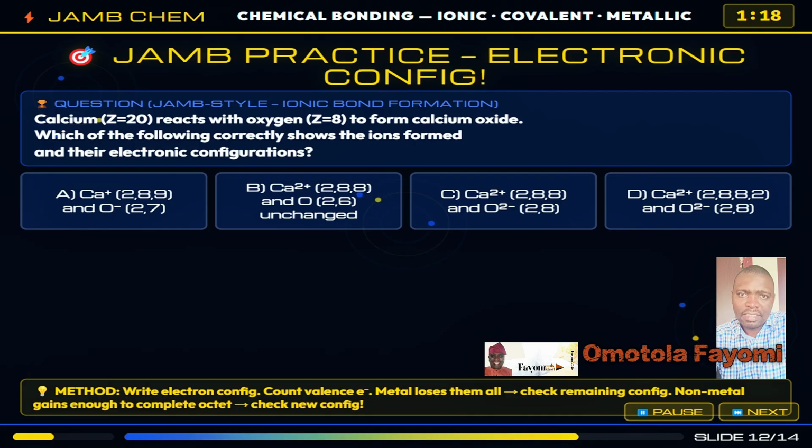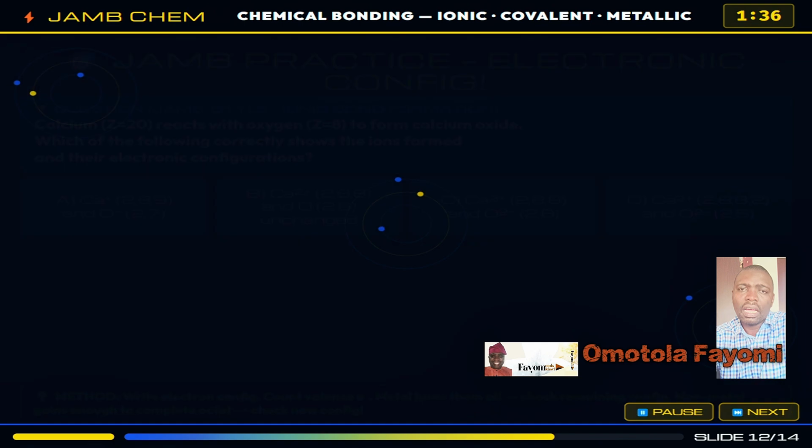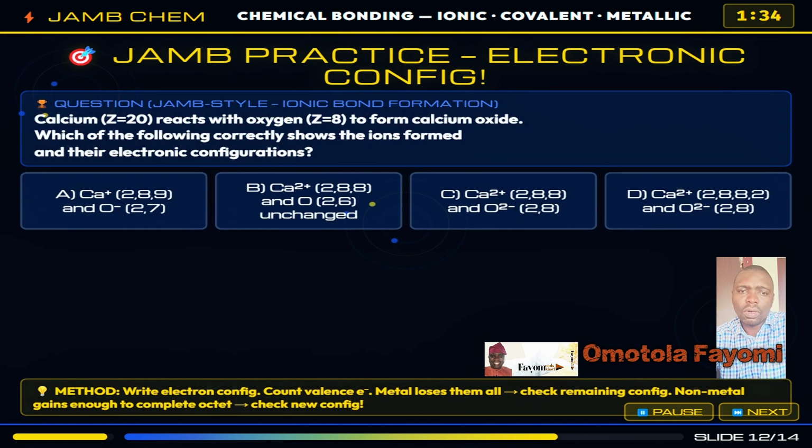And the answer is C, because calcium ion with configuration 2,8,8 and oxygen ion with configuration 2,8 give the formula CaO. Charges of +2 and -2 cancel each other in a 1-to-1 ratio. Let me explain the wrong options. If you pick option A, it is wrong because calcium has 2 valence electrons, not 1.